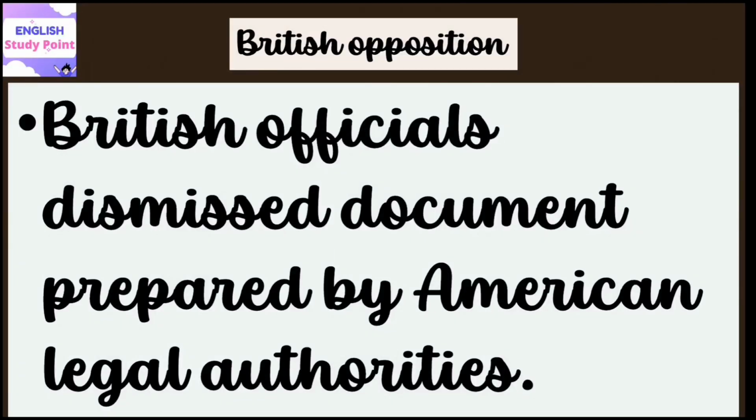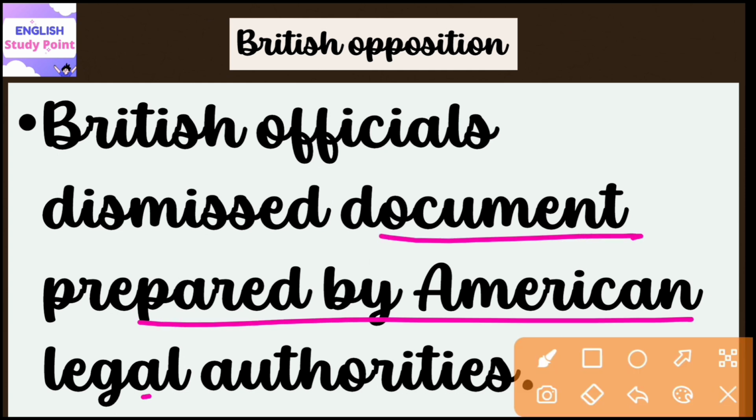This final draft was totally opposed by British officials, so they dismissed the document prepared by American legal authorities. This means the British government dismissed the declaration as a problematic document. They found too many flaws, and they also refuted the colonialists' complaints. The colonialists were again and again complaining about British rule as well as the laws framed by them.